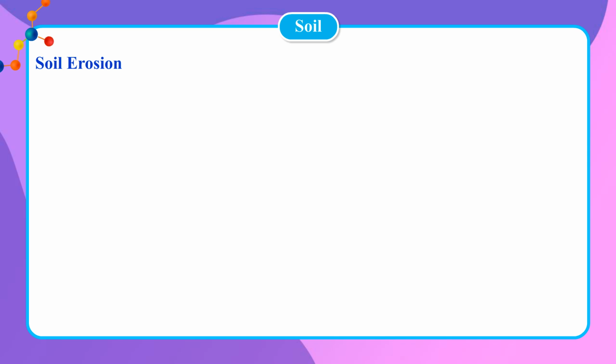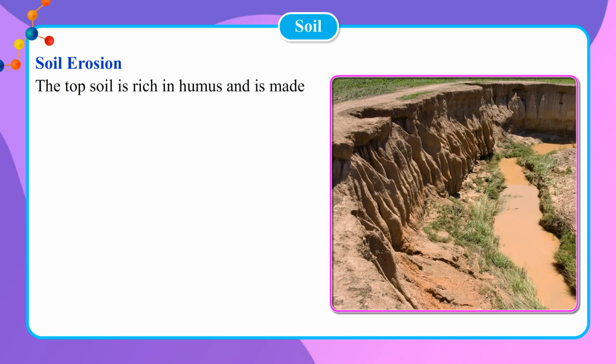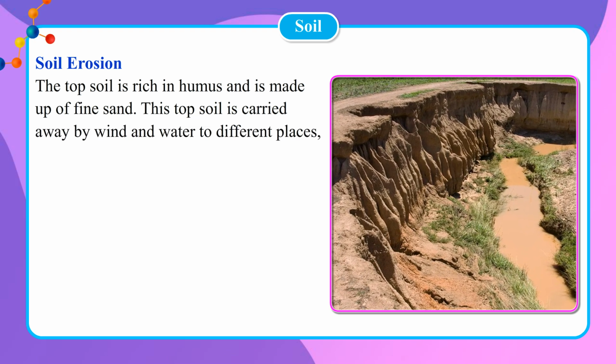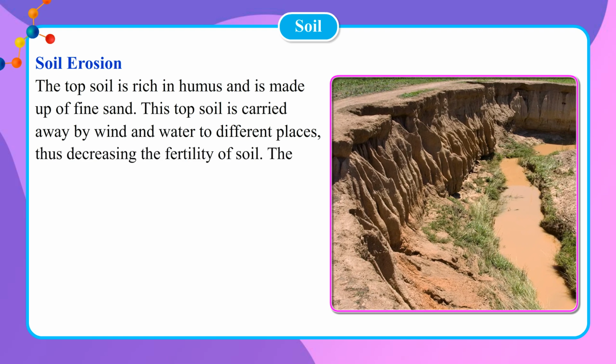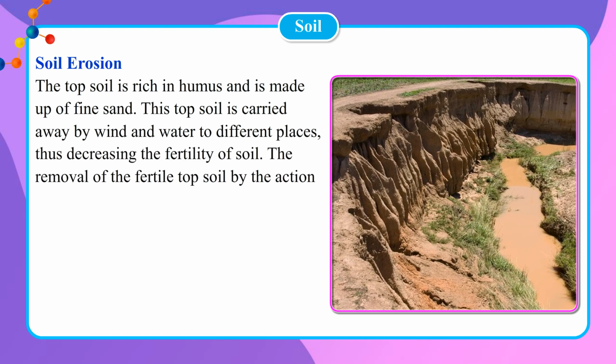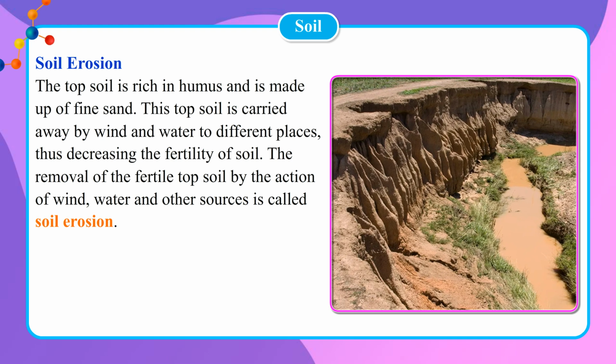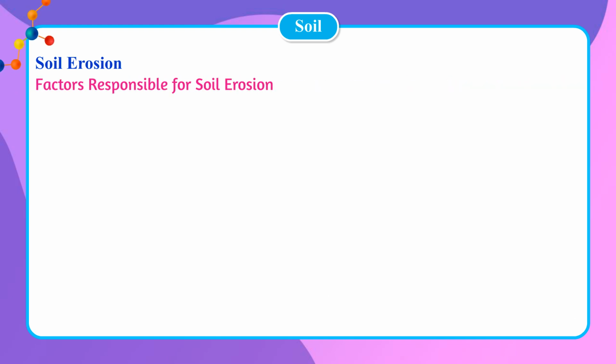Soil erosion. The topsoil is rich in humus and is made up of fine sand. This topsoil is carried away by wind and water to different places, thus decreasing the fertility of soil. The removal of the fertile topsoil by the action of wind, water and other sources is called soil erosion. Factors responsible for soil erosion.